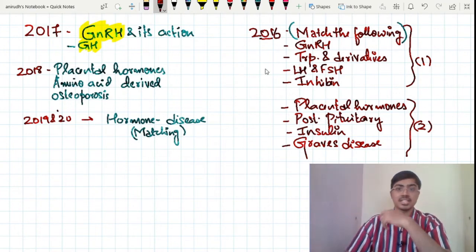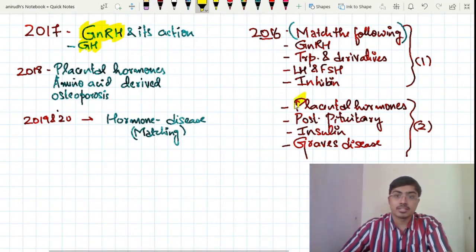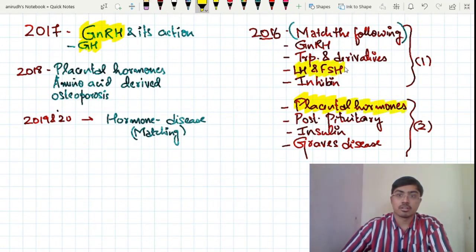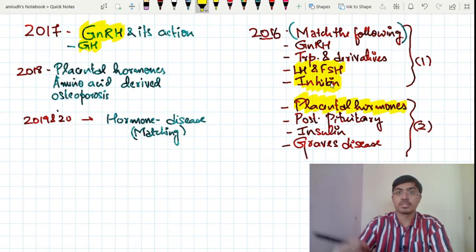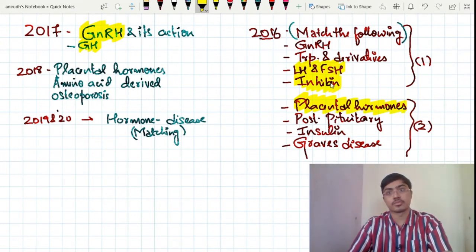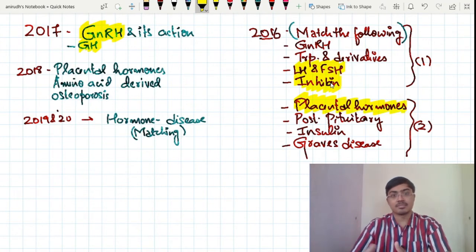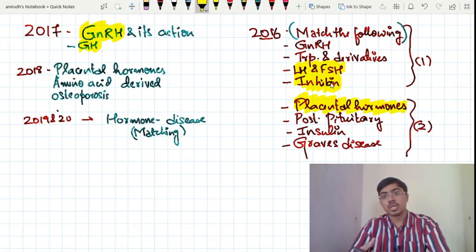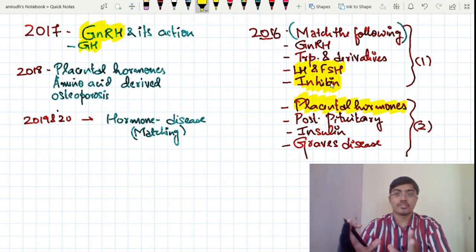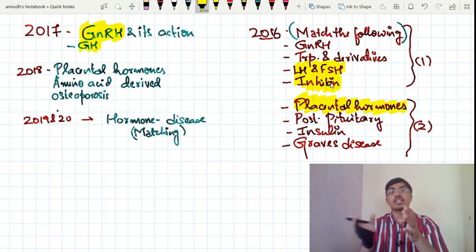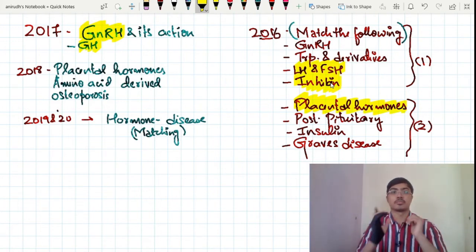That is why the questions on placental hormones and all these things, see here you can see LH and FSH, and inhibin. Inhibin is produced by the follicular cells of the ovary as well as the testis, so in both males and females you can get this. Basically I have clubbed these two chapters together. When I take class in this topic and discuss these concepts with you, I would like to have a good overview of the actions of the hormones that you are going to learn in 12th standard also, so that you get a complete picture of all the hormones that you are supposed to learn.